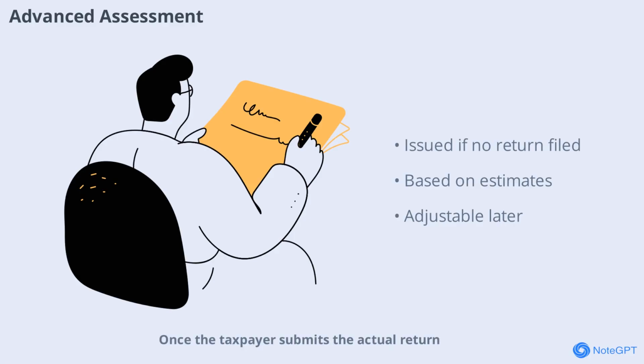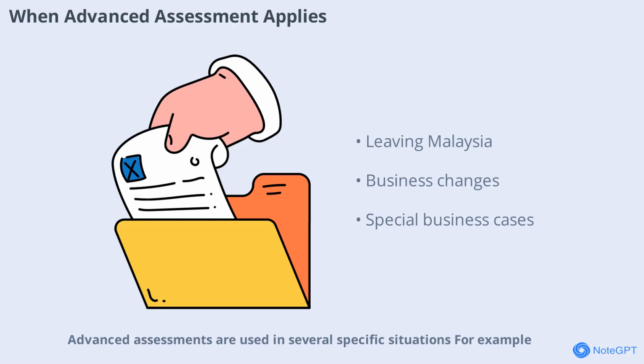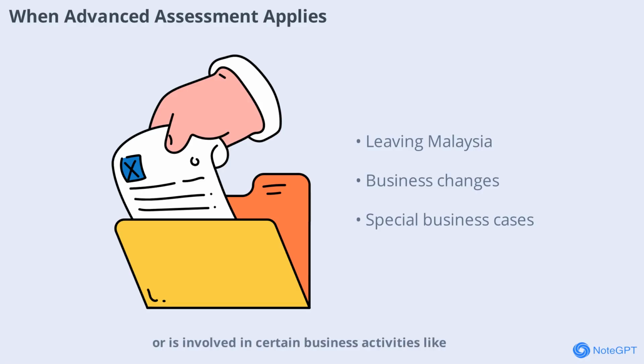Once the taxpayer submits the actual return, the assessment can be adjusted to reflect the true liability. Advanced assessments are used in several specific situations. For example, when a person is about to leave Malaysia and their income is likely to cease, or when someone stops running a business. It can also apply when a person starts receiving employment income, ceases to have any income source, or is involved in certain business activities like transporting passengers or cargo by sea or air.